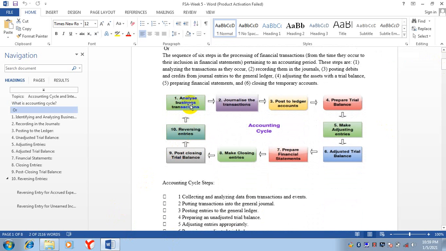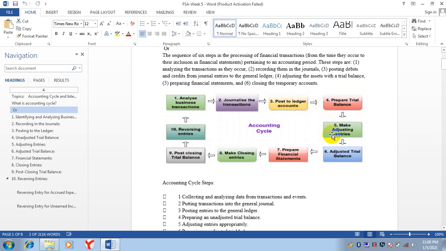Now look at this. The first step is analysis of business transactions. We will analyze the business transactions. Then we will post them to the journal, journalizing the transactions. Then we will post to ledger accounts. Then we will prepare the trial balance. This is called unadjusted trial balance.